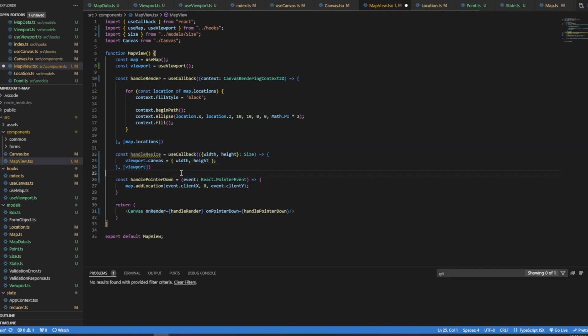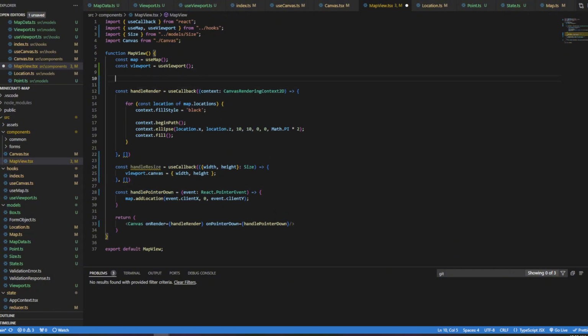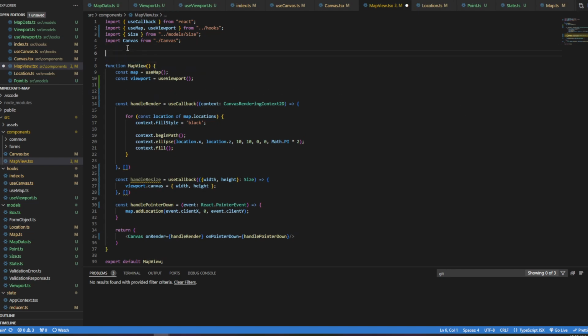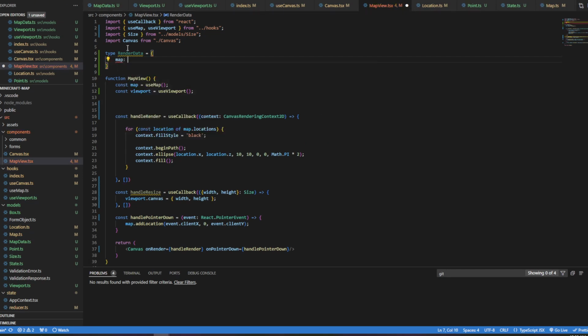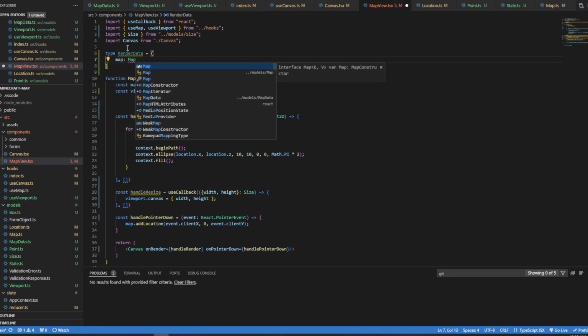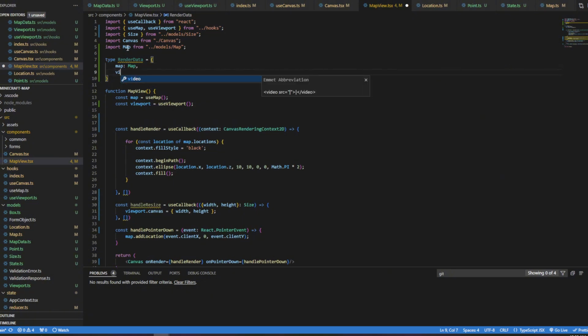So it wants viewport, but viewport changes every single time. So I think what I need to do is set these back. I'm going to create a type called render data. We're going to say type render data, and map is map of our model, and viewport is viewport.